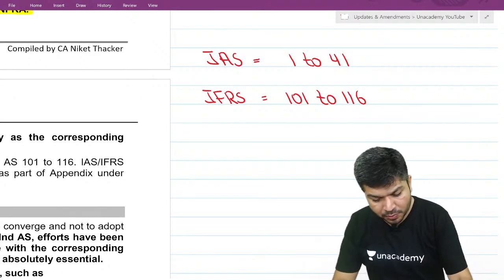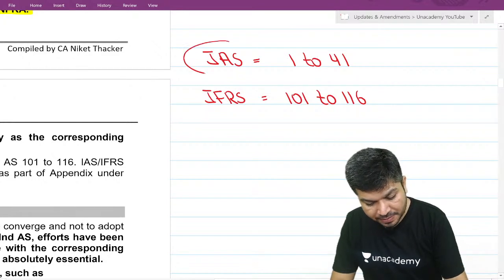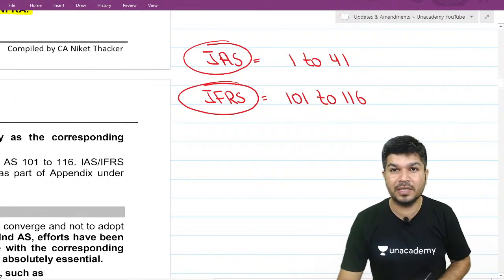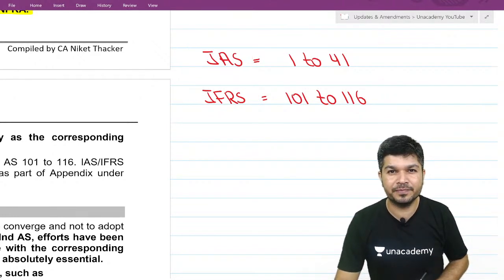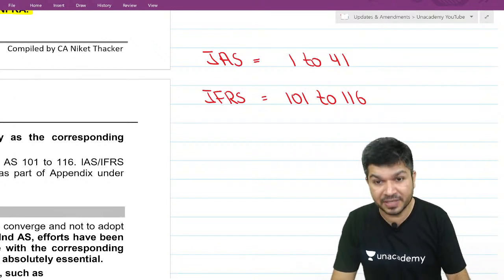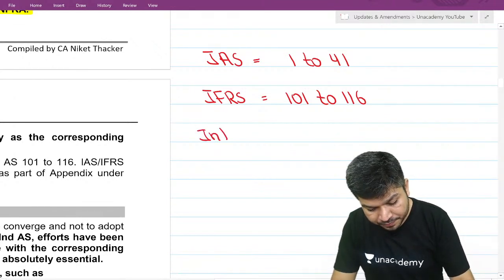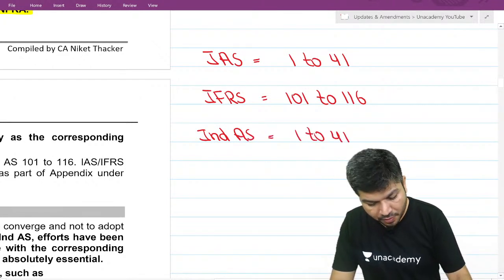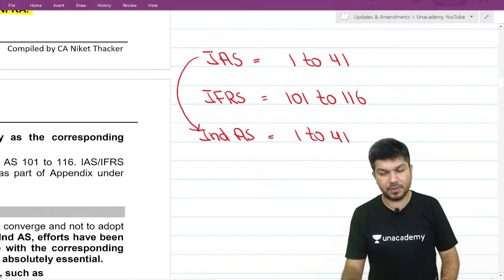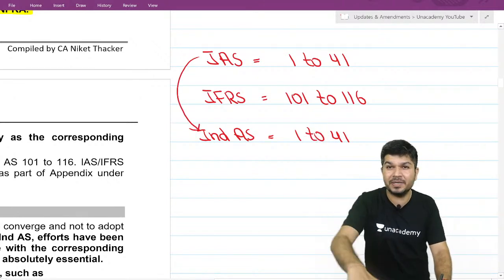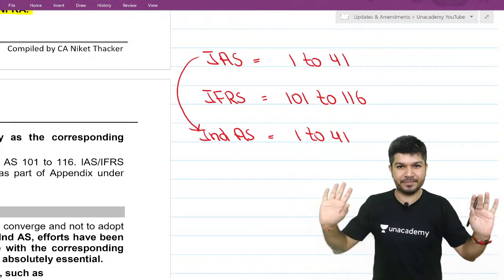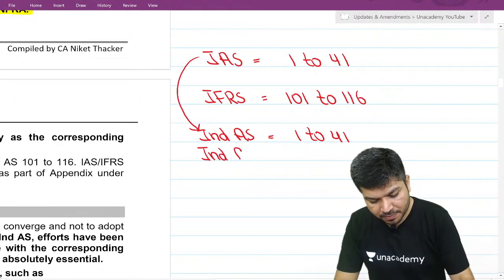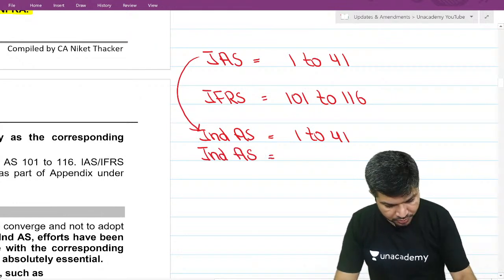Now, in India, we don't have two names like IAS and IFRS. We have only one name. Which is that one name? Sir, Ind AS. So in India, we have Ind AS 1 to 41. Internationally IAS 1 to 41, in India Ind AS 1 to 41, the same name. And for IFRS, I don't have another name, I have only this Ind AS. But now what do I do? Just pay attention.